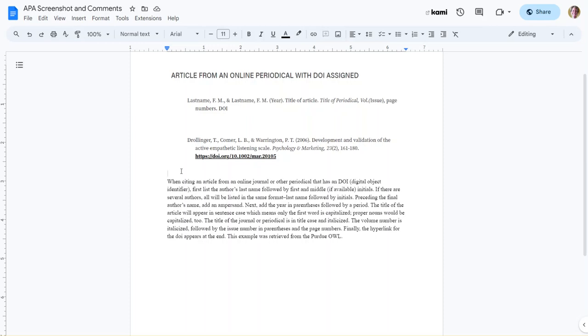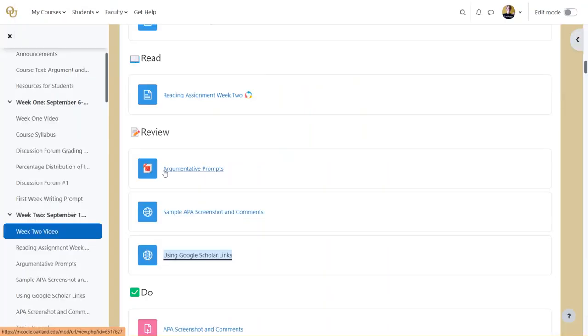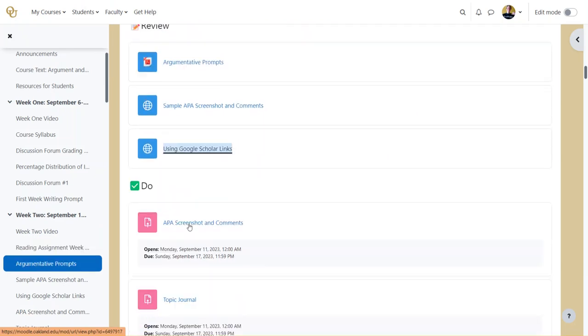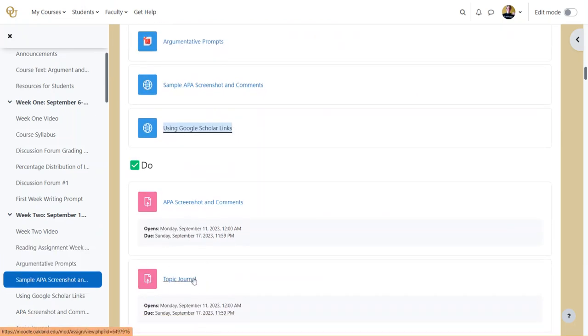So this, like I said, this assignment is a screenshot, and then this portion here is in your own words, describe what you see in that screenshot. All right, and then the final thing that you're going to see in the review section is using Google Scholar links.